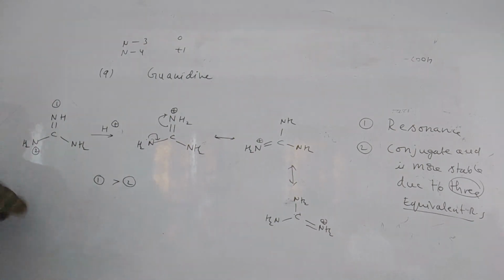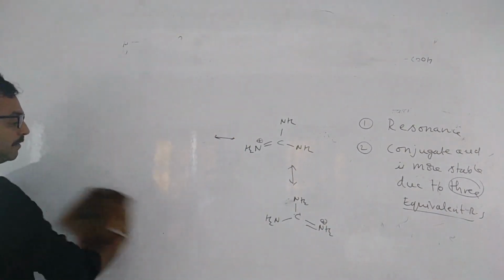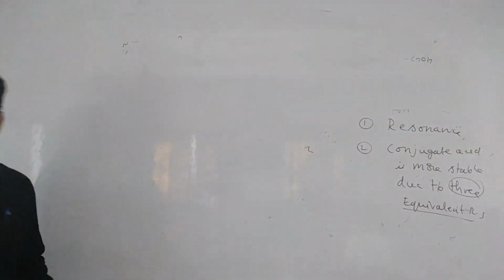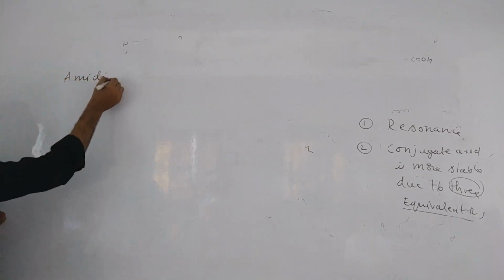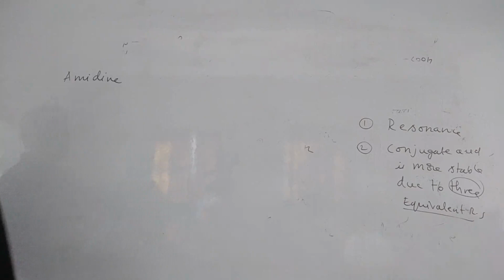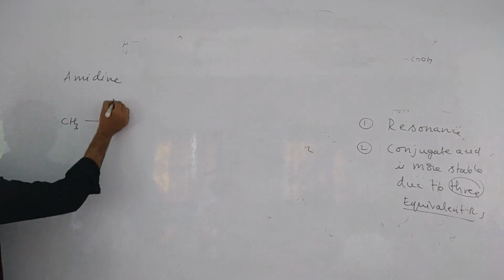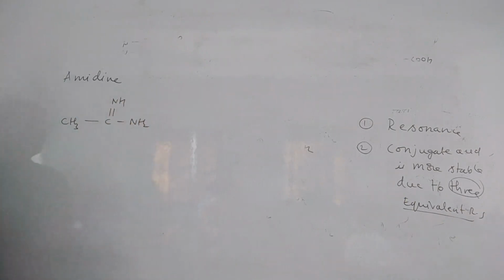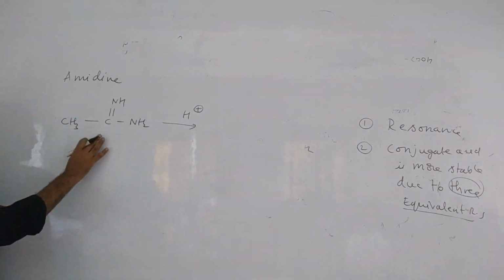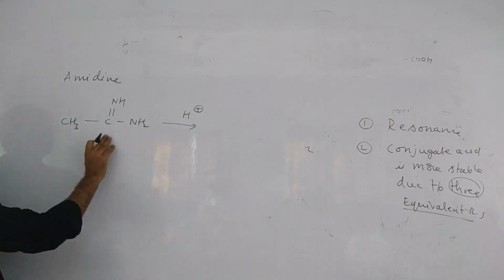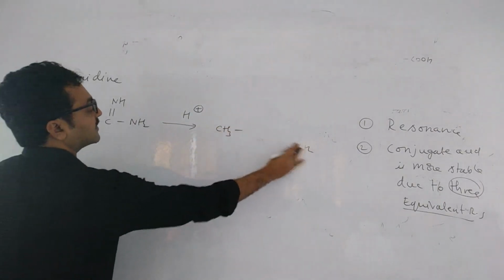Right. So second one, here one CH3 group if you keep, that is called amidine. Guanidine and amidine. Amidine. So this is also same like this only, but one will be CH3. One of the NH2 you take it as CH3, that's all. CH3, C double bond NH, single bond NH2. Now can you tell, children, how many resonating structures will come? This is second basic. First one is all 3, then this is second one. So this will be basic because of the 2 resonating structures only.